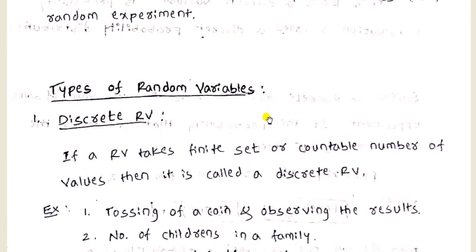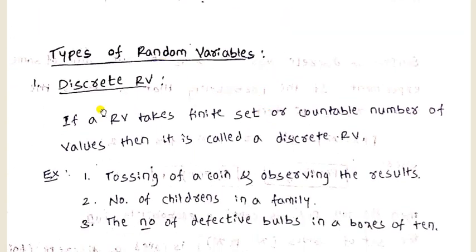Then types of random variable. First one is discrete random variable. Discrete random variable means it has a countable number of values. For example, tossing up a coin and observing the results. So the possibilities are only 2. It is a countable number.